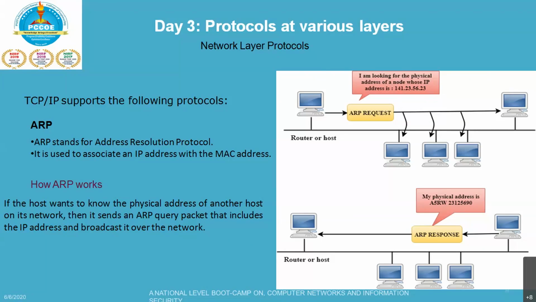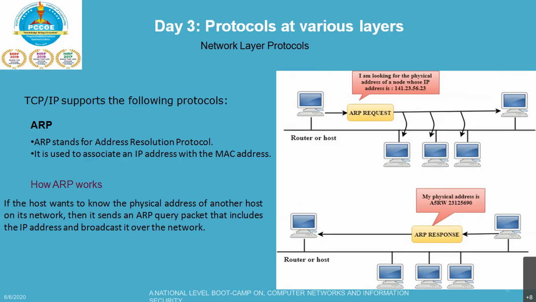Coming back to ARP, how does it work? If a host wants to know the physical address of another host on the network, it sends an ARP query packet. The ARP request, which includes the IP address, is broadcast over the network.